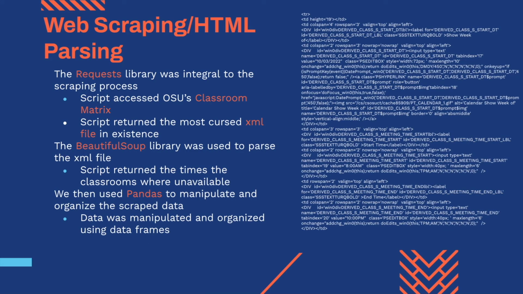So integral to our process was web scraping the OSU classroom matrix, because the classroom matrix lets us know where and when the classrooms are available. So we used the requests library in order to scrape that info off of the web, and that returned an XML file that we then parsed through using Beautiful Soup. Following that, we had all relevant information, and we used pandas to manipulate and organize it using data frames, which then went into our database.